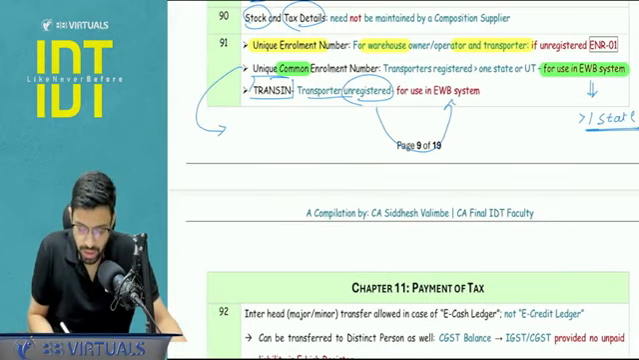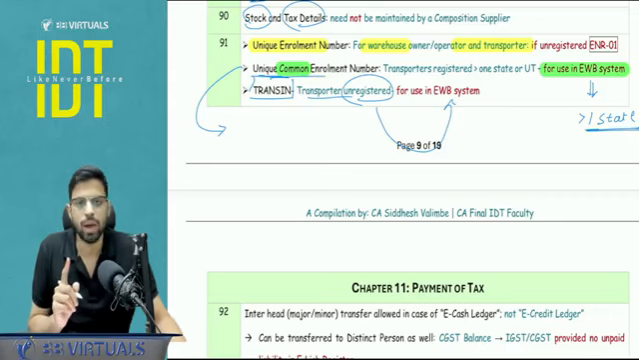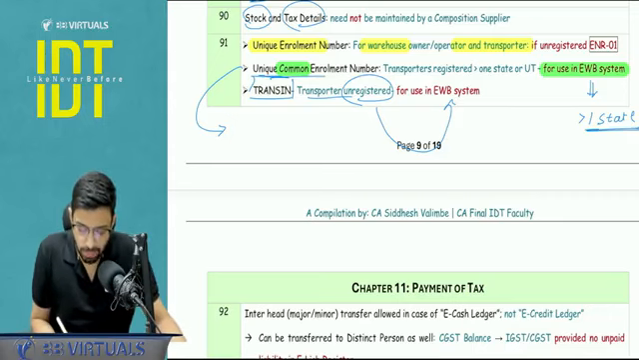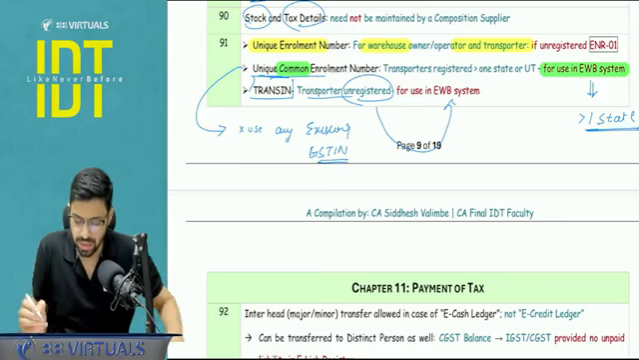For this unique common enrollment number, they had asked an MCQ, and in that MCQ they had also covered the point that once this number is obtained, the person cannot use any of the existing GST numbers. He cannot use any existing GST. I hope this is clear.